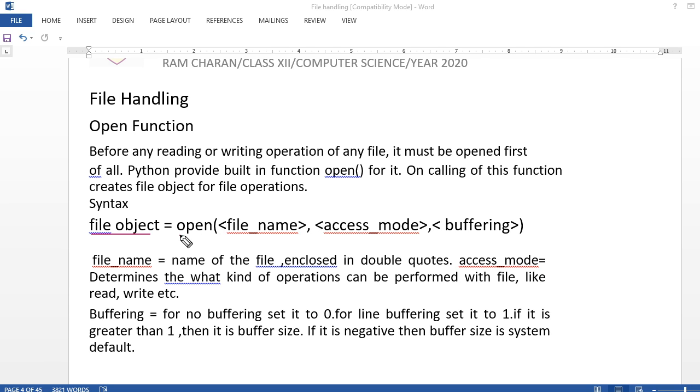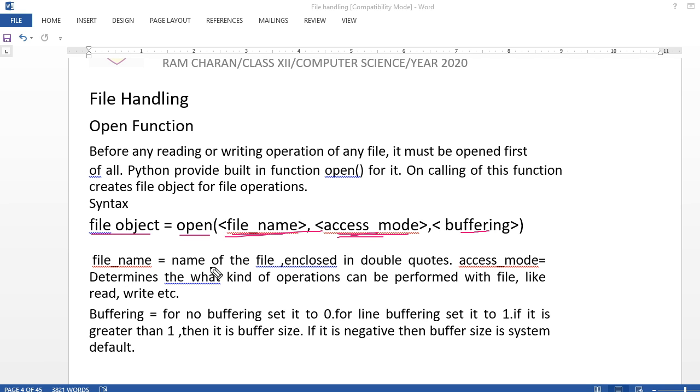Okay, this is the function open. Here the file name will be there. Then the access mode: whether you want to read, write, append, or read and write both, all these things will be in the access mode. Then buffering means whether the data will come from the hard drive to memory or not. I am going to show you all these things one by one.